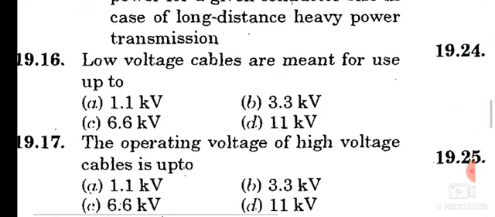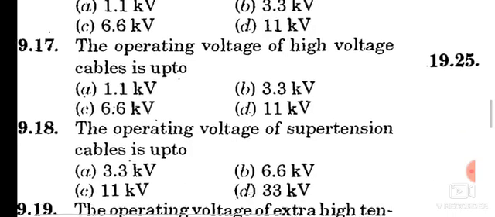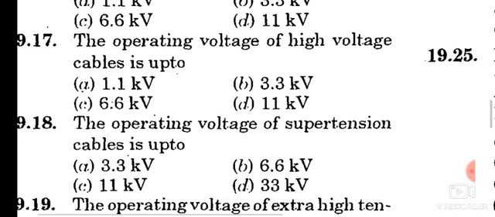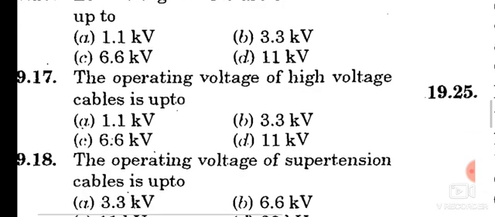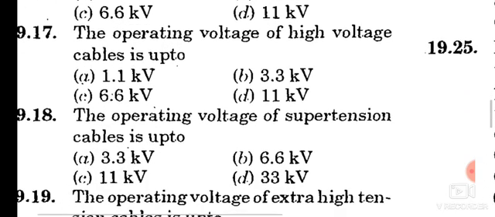Move to question number 16. Low voltage cables are meant for use up to 6.6 kV. Move to question number 17. The operating voltage of high voltage cables is up to 11 kV. For low voltage cable 6.6 kV, for high voltage cable 11 kV.